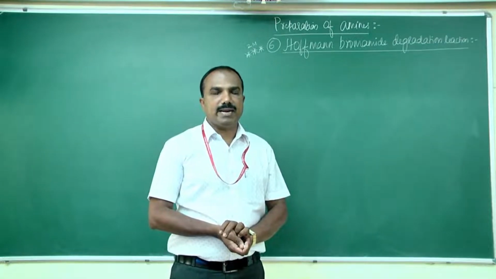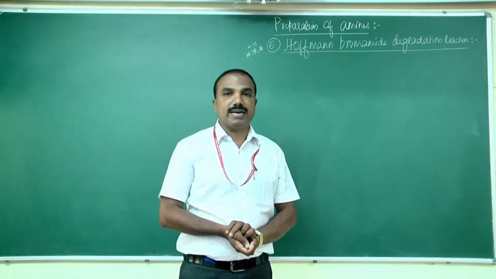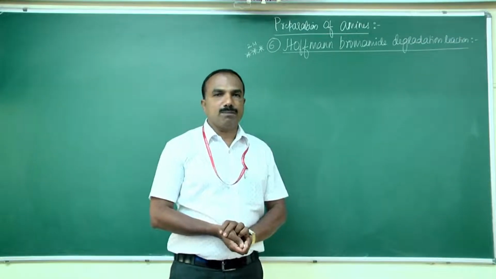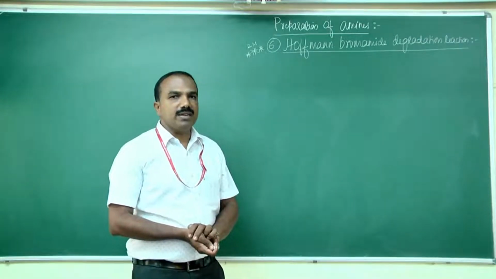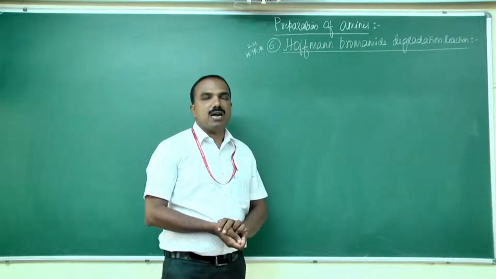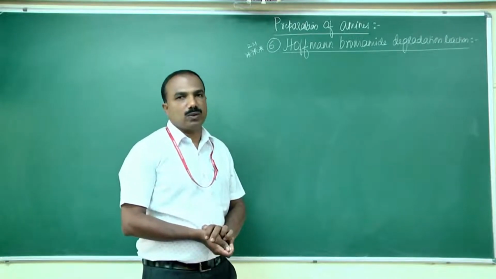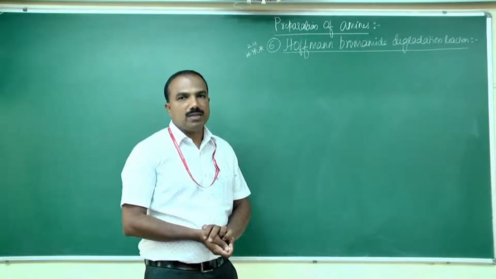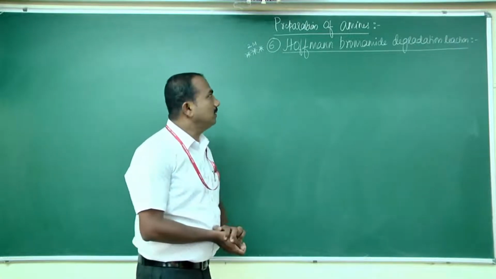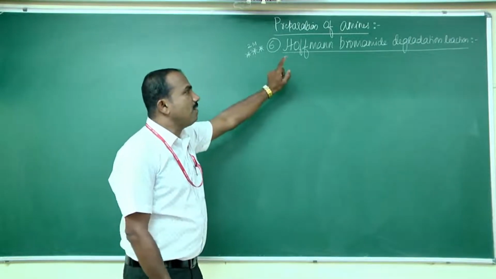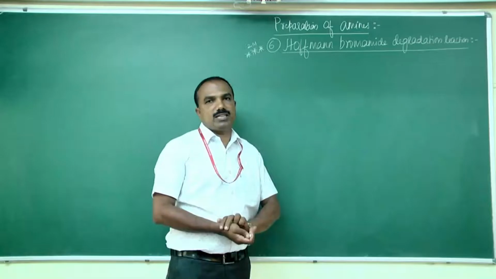amines by treating amides with bromine in presence of aqueous sodium hydroxide or alcoholic sodium hydroxide. That method is called the Hofmann bromamide degradation reaction.